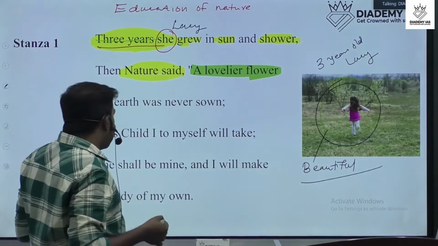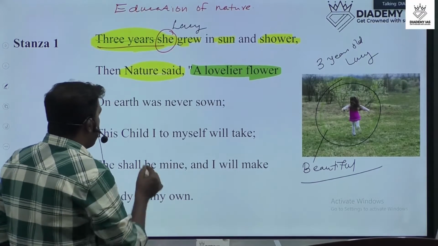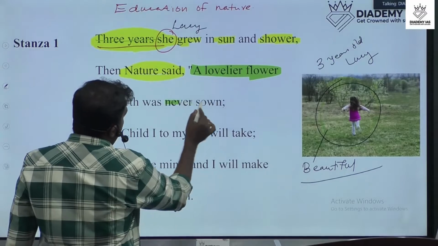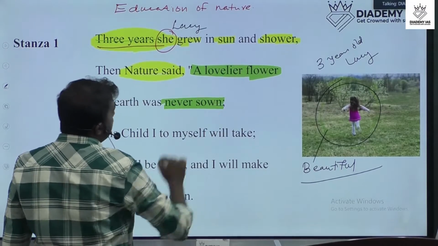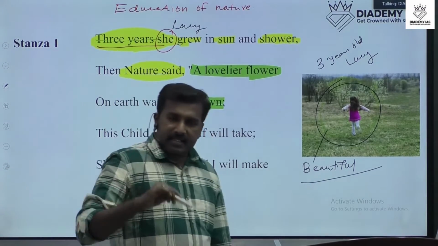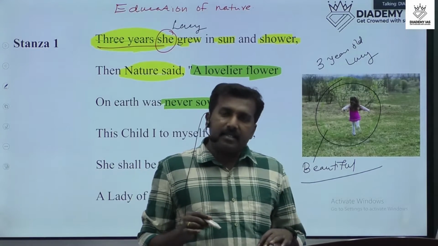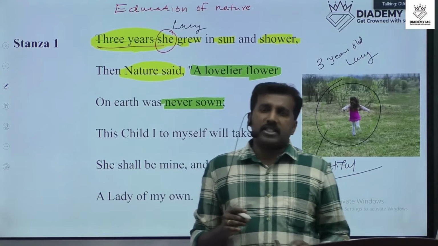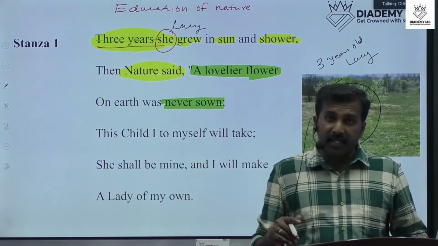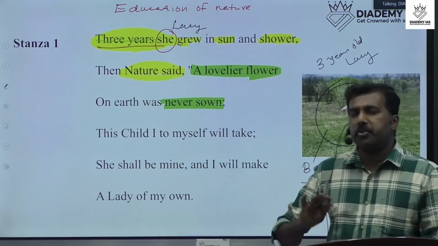The next one, "on earth was never sown." That flower was not sown by the earth. It means that the beauty was special. Lucy's beauty was so special, according to William Wordsworth.